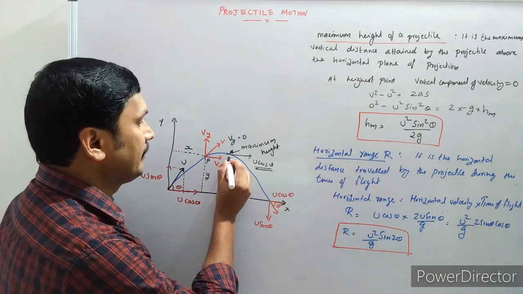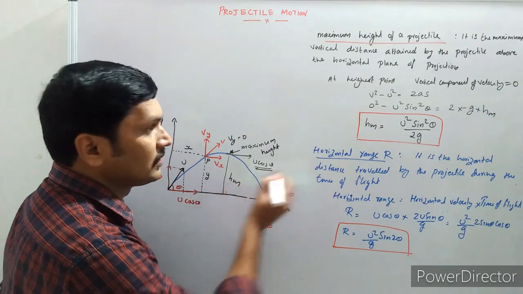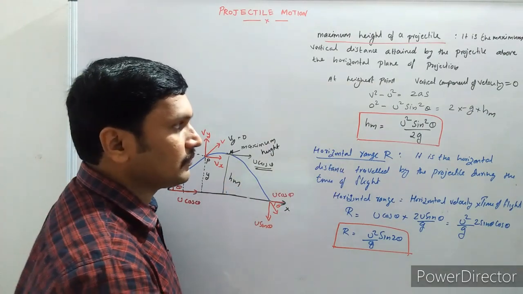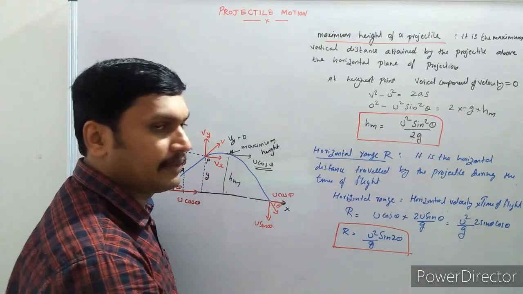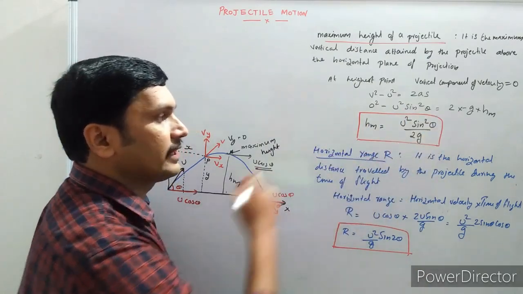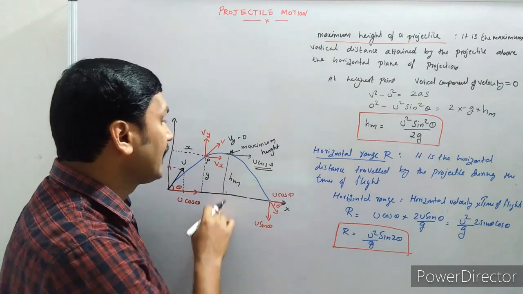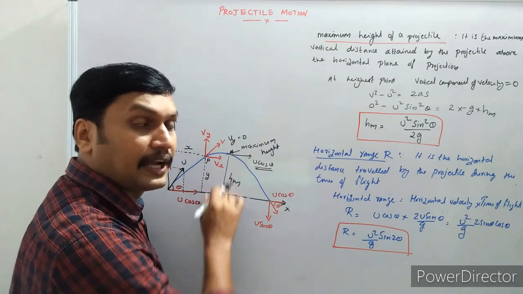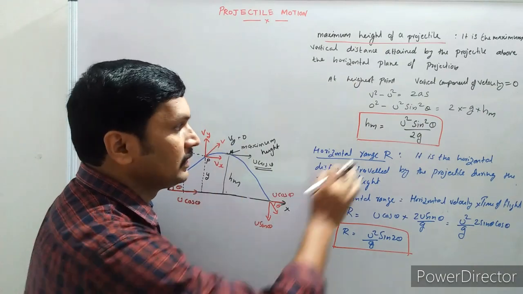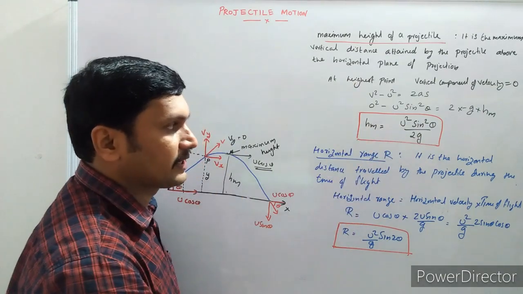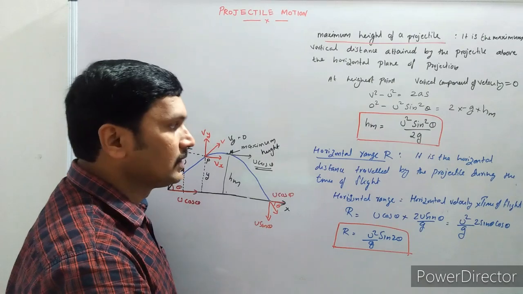Writing the maximum height as hm, hm is equal to u square sin square theta by 2g. That's the maximum height of the projectile.